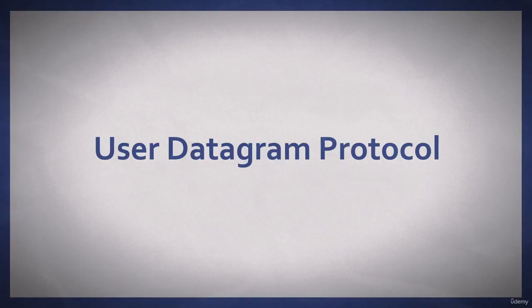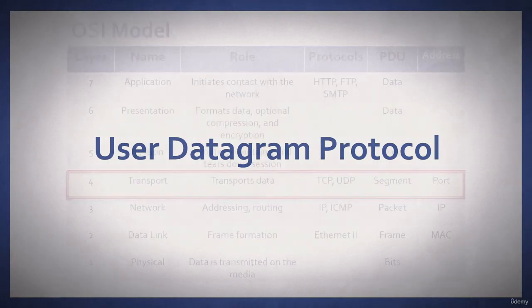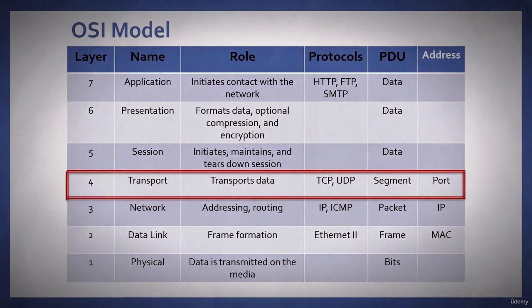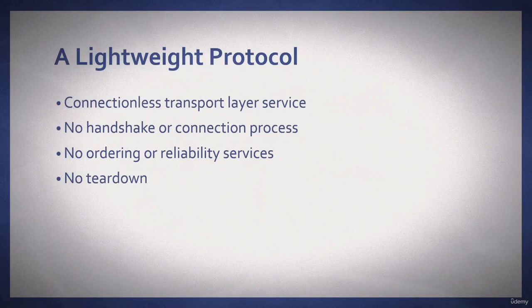User Datagram Protocol is a connectionless protocol for data transfer. We see here in the OSI model, UDP is in the transport layer. UDP is a lightweight protocol. It provides connectionless transport layer service, and there is no handshake or connection process. UDP does not have any ordering or reliability services, and there is no teardown.